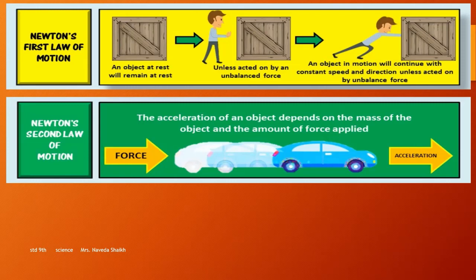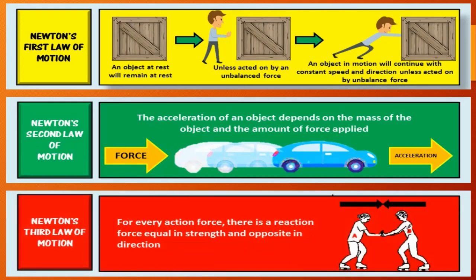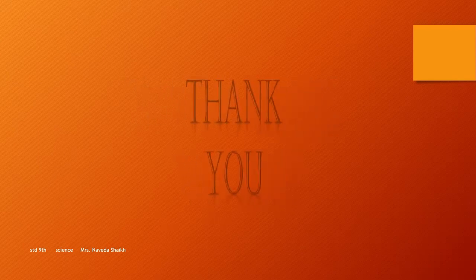So the acceleration of an object depends on the mass of the object and the amount of force applied. The third law of motion states that for every action, there is an equal and opposite reaction. Now remember the few examples that we studied for these three laws. I hope you have understood all the three laws of motion.